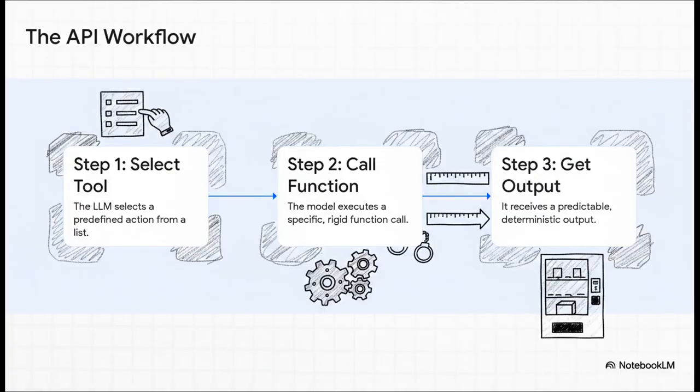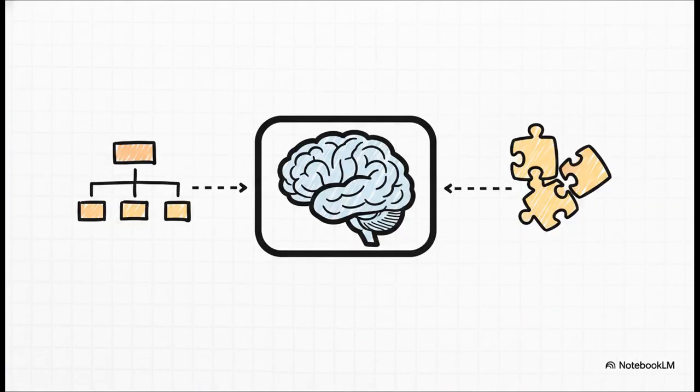So the whole process is super rigid. It's a straight line. The model gets a list of tools that are already defined for it. It picks one, it calls that specific function, and it gets back exactly what it was told it would get back. It's a simple command and control relationship. Follow the instruction, get the result. That's it. And look, for simple, predictable tasks, this is totally fine. It works great for fixed workflows where you know exactly what needs to happen.